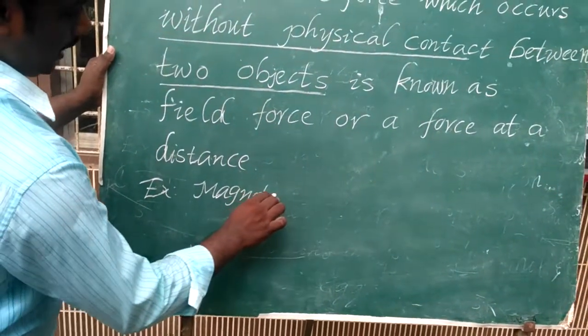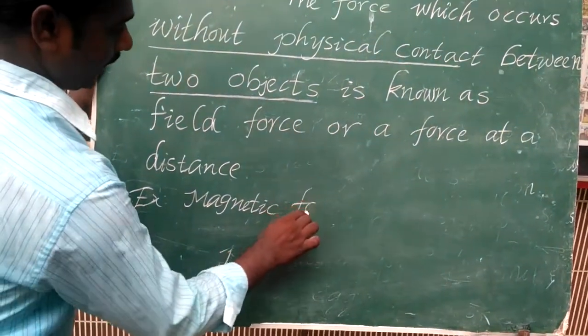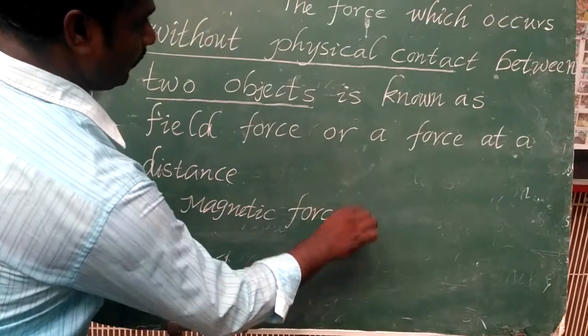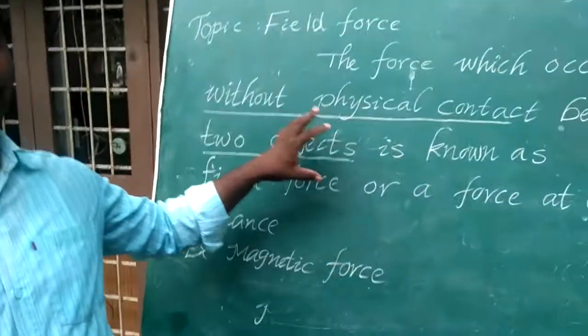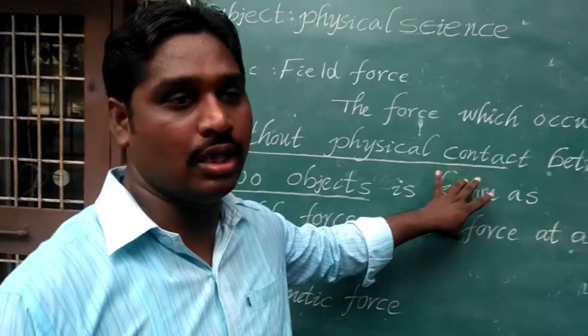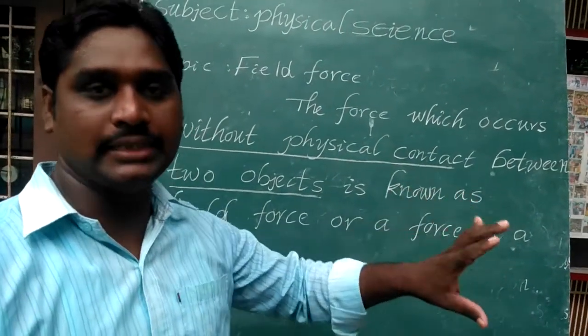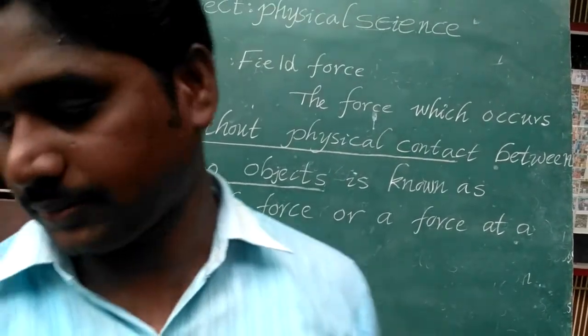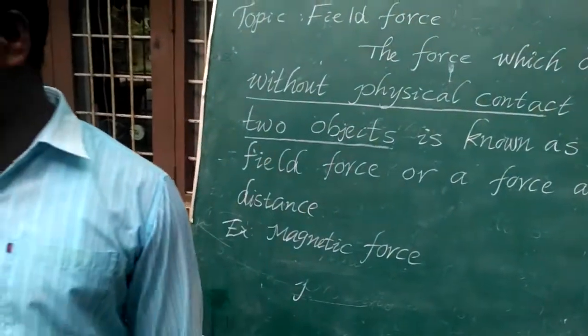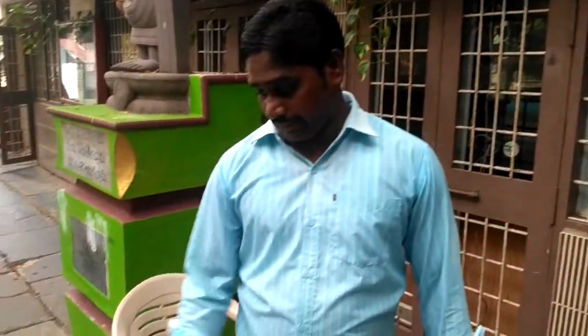Example: magnetic force. Magnetic force is an example of field force. The force must act on the objects, but there is no physical contact between the objects.